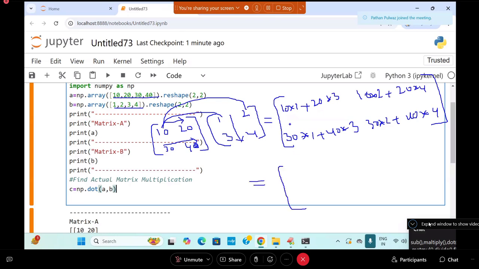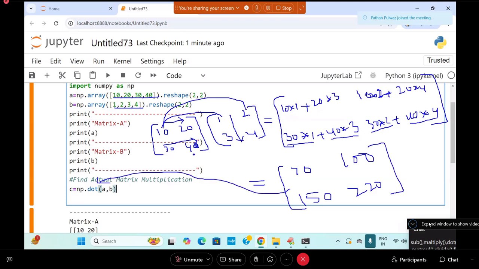Now the calculation. 10 into 1 plus 20 into 3 is 70. Next, 10 into 2 is 20, plus 20 into 4 is 80, that is 100. Next, 30 into 1 is 30 plus 40 into 3 is 120, that is 150. Then 30 into 2 is 60 plus 40 into 4 is 160, that is 220. This is the output of the dot product, the actual matrix multiplication.